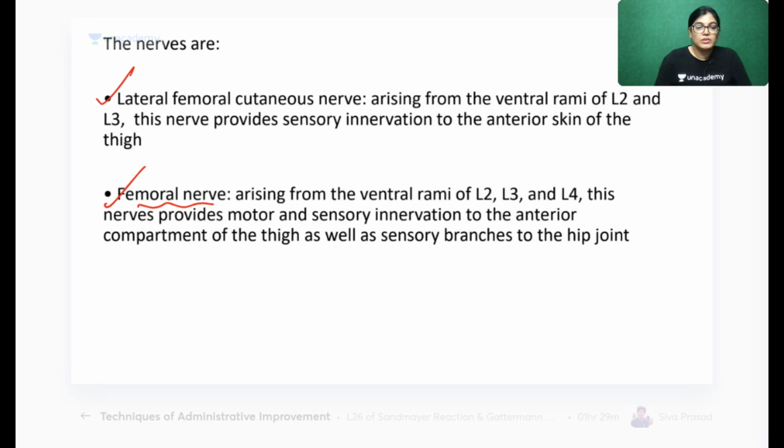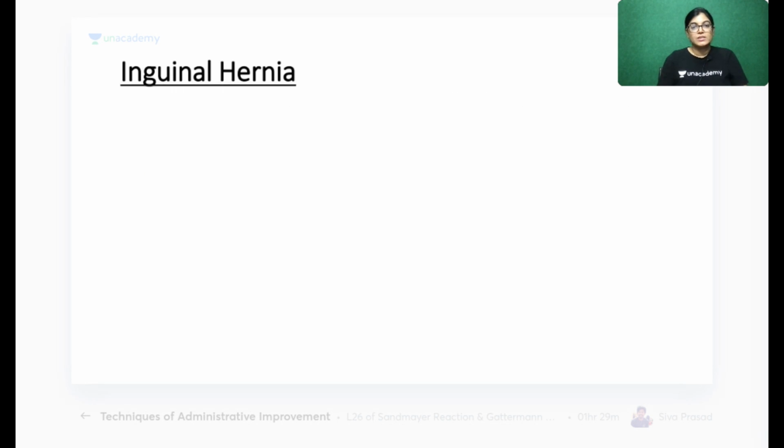Now, done with this. Coming to today's topic, that is inguinal hernia. Inguinal hernia is the abnormal protrusion of the contents of the abdomen, such as intestinal loops, through an area of weakness.